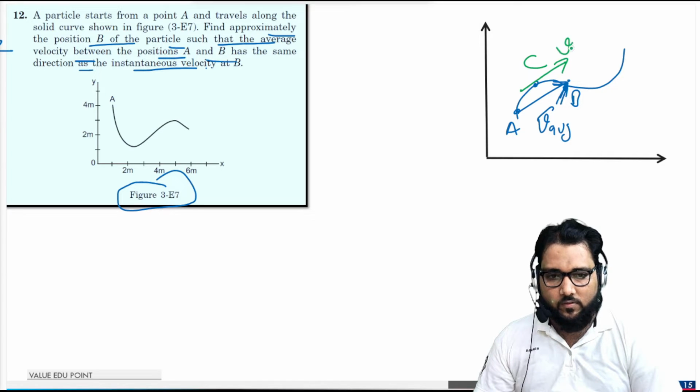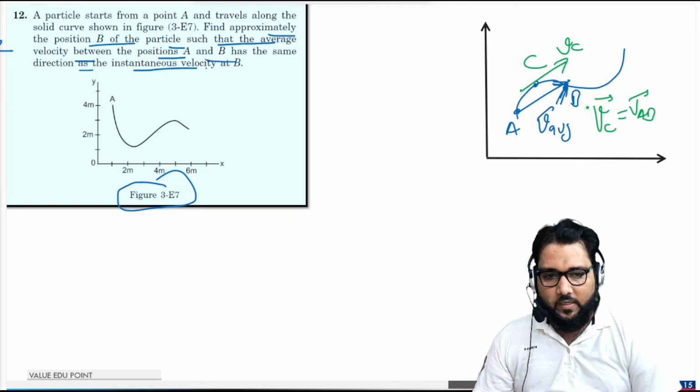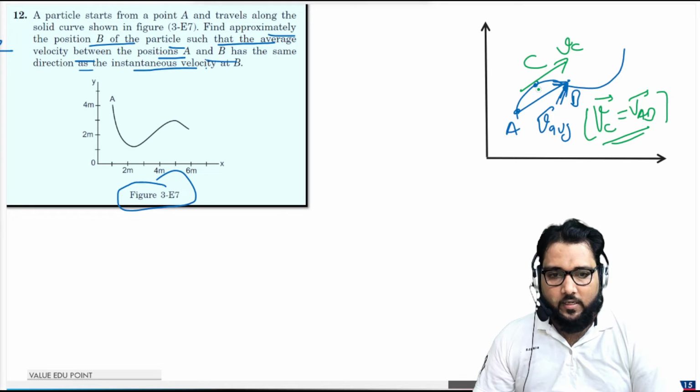This is the velocity at C. So in this case, the velocity at C is parallel to the average velocity AB. Parallel means the direction is the same, the magnitude may differ. But if direction and magnitude are both the same, then the instantaneous velocity at C and the average velocity AB will be the same.